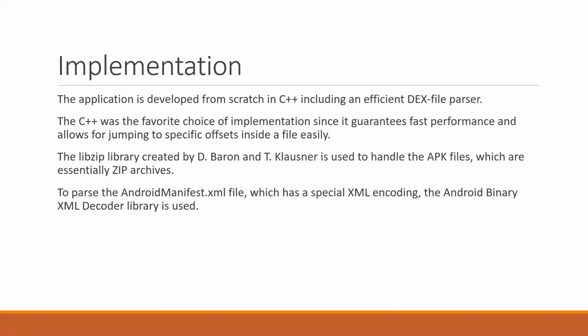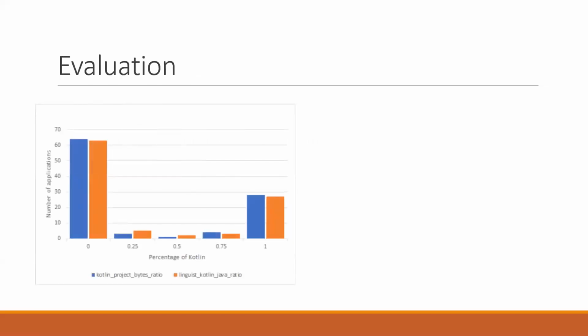So for the implementation, we implemented this using C++. We chose C++ because it's fast and also flexible and enables us to do all the things that we just discussed. In addition, we also took advantage of other libraries such as the libzip library and also the Android binary XML decoder library. In evaluating our work, we have to collect some data sets.